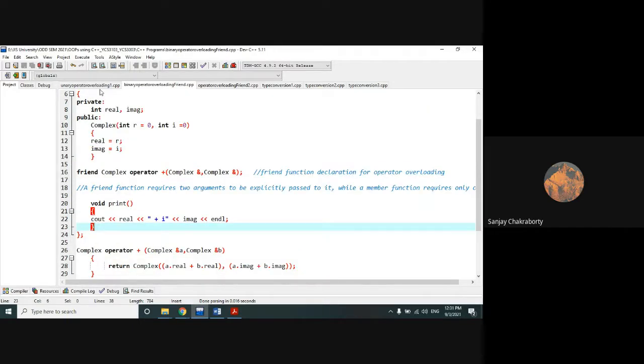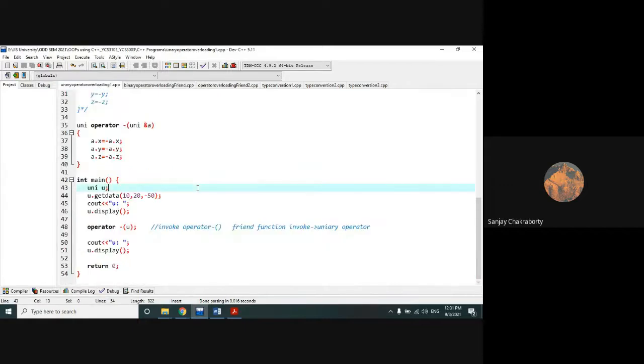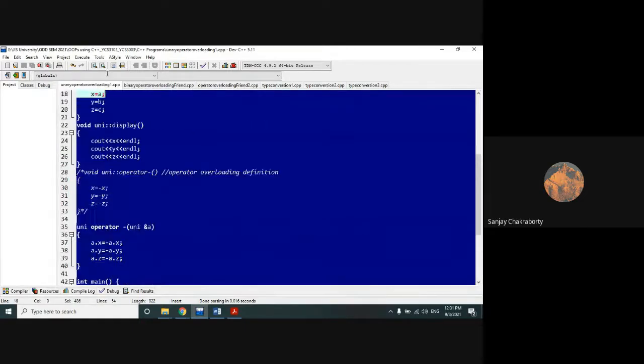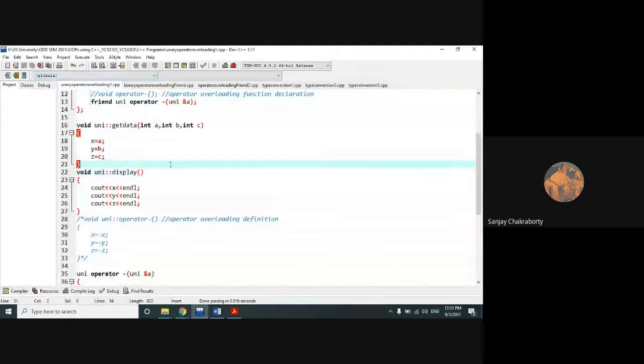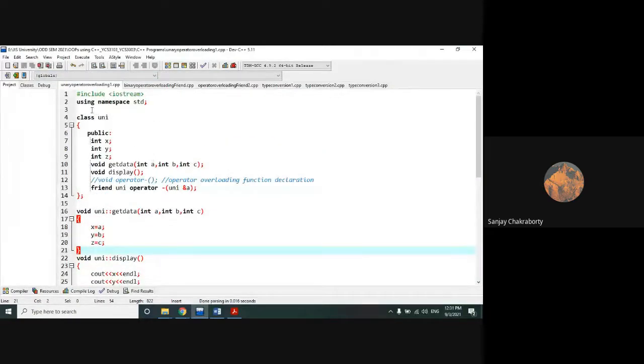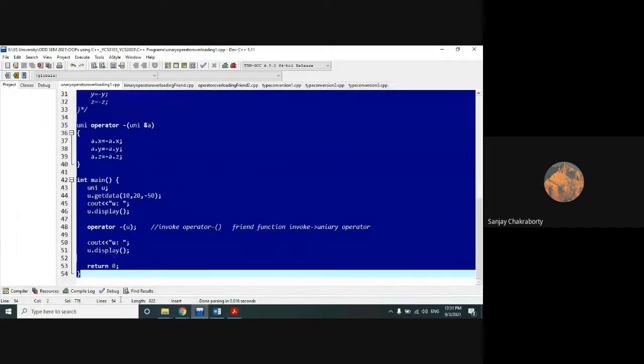Clear? Everyone clear? Yes, yes. Is this program clear or not? First tell me these things. Is this program clear to you or not?